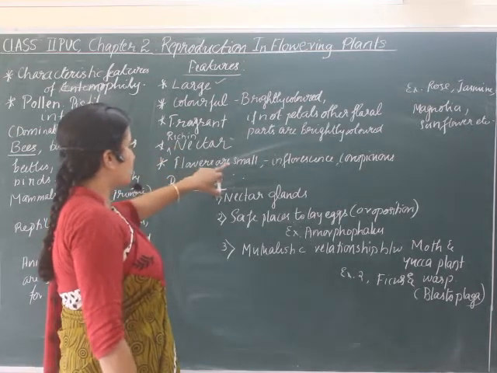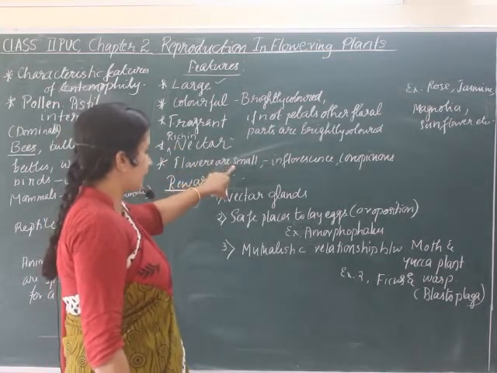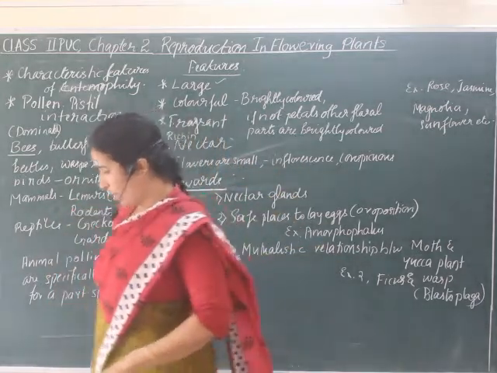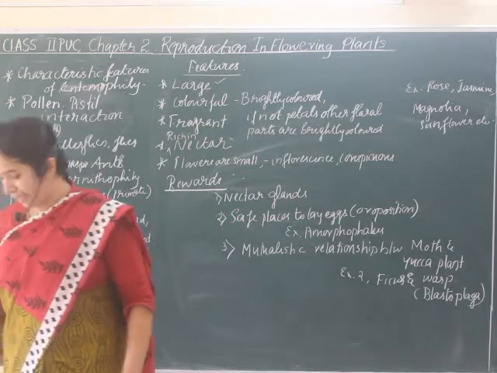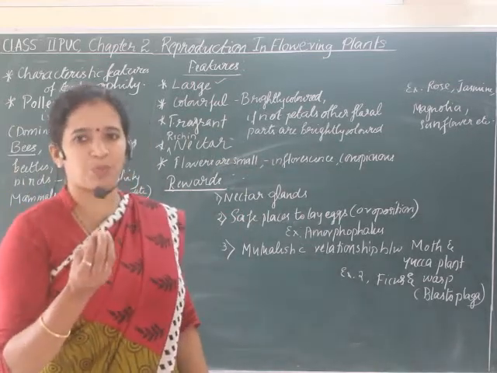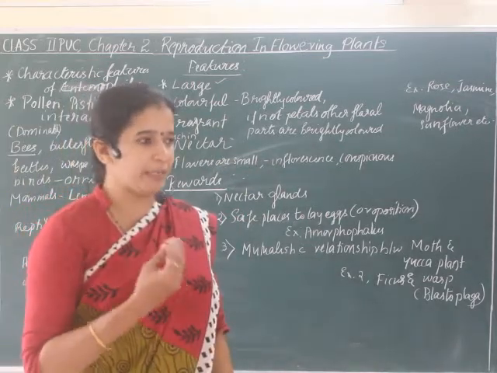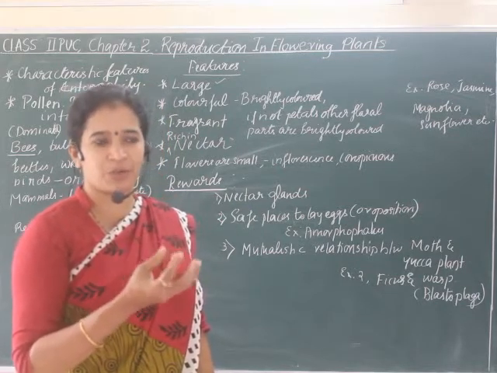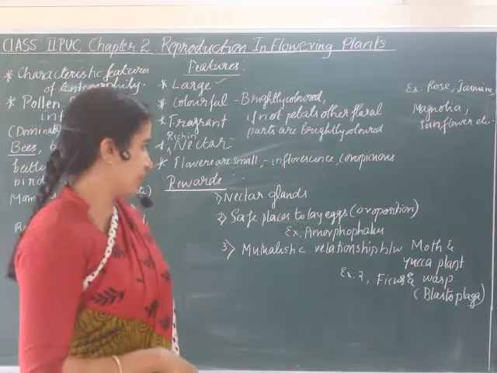Flowers are small. Then the inflorescence will be arranged conspicuously. So what is that conspicuous? That means the flowers will be very small, but have to be visible. So even though they're small, they're conspicuous. They are arranged in a conspicuous form and can be easily visible.